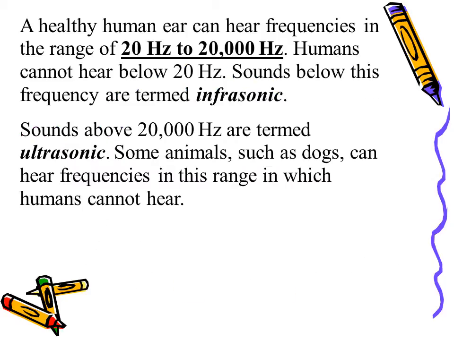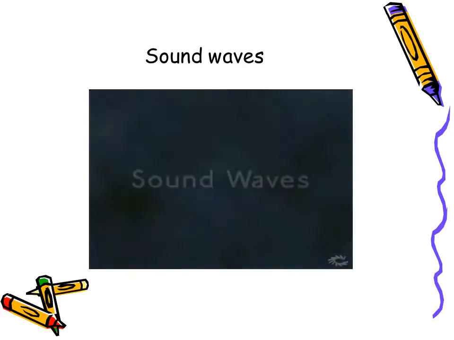The human ear can generally hear frequencies in the range of 20 to 20,000 hertz. Humans cannot hear below 20 hertz. Sounds below this level are termed infrasonic. Infra means below, sonic refers to sound. Sounds above 20,000 hertz are termed ultrasonic, above sound, although some animals, most notably dogs, can hear frequencies in this range, which you would not be able to hear.